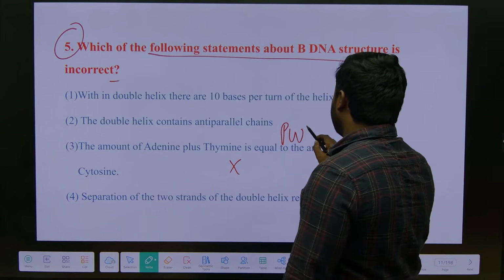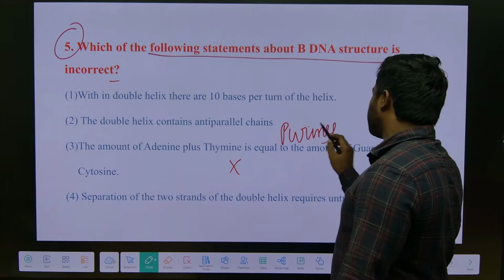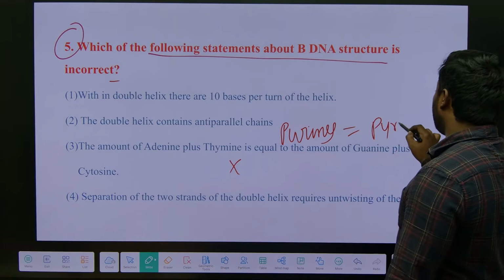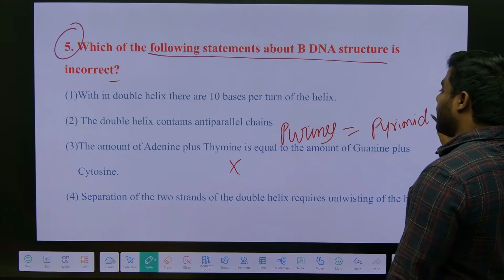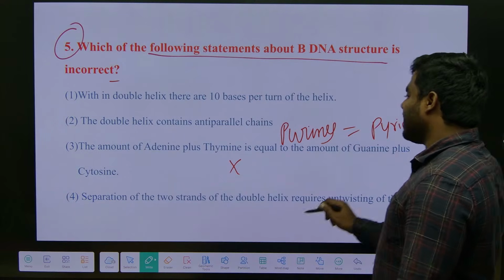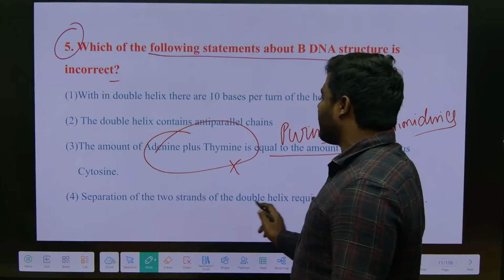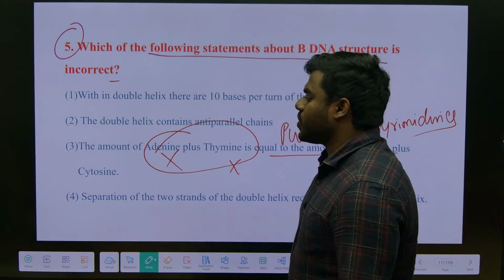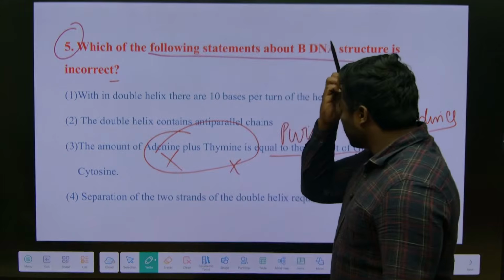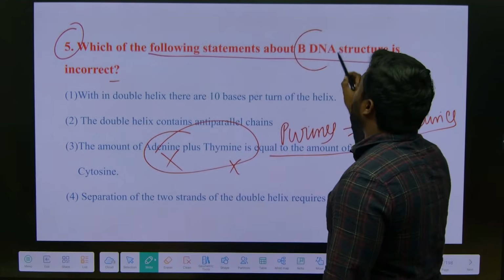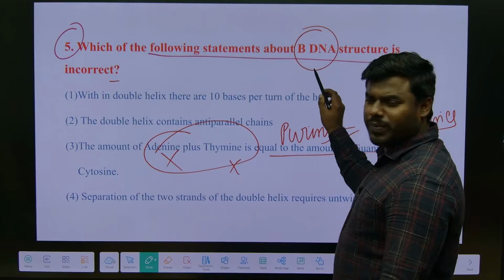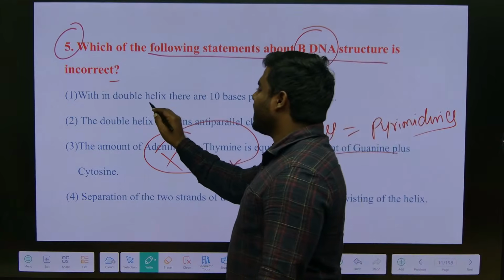See, we should always remember the number of purines equals the number of pyrimidines. But what they are saying is that the amount of adenine plus thymine is equal to the amount of guanine plus cytosine. This is wrong, and we already studied that B-DNA is the most commonly formed DNA in the human, right? And definitely it is a double helix.